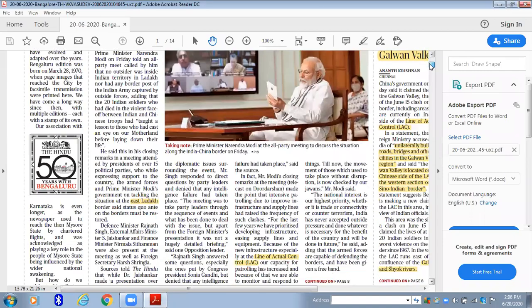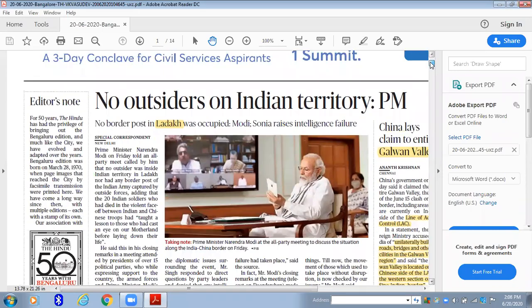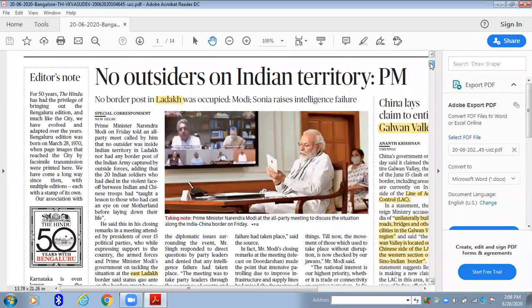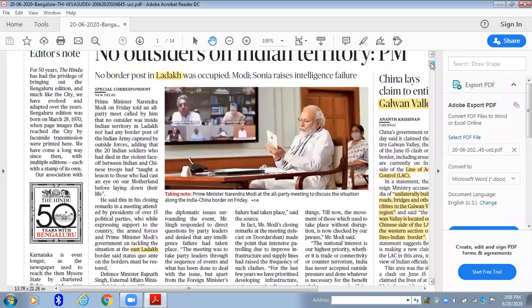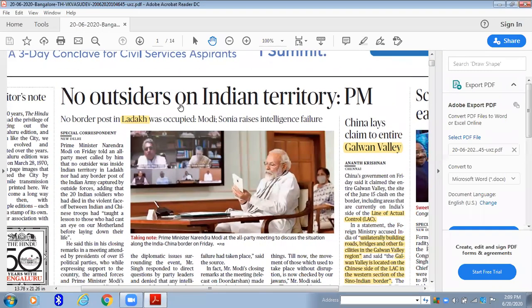Normally, today there is an ad on the front page, but on the remaining days there will be some important articles in the main front headline. Now, moving on to each item one by one. See towards the left side, this editor's note. There is a column as editor's note, and it is not at all useful for our preparation, so just skip it. Now coming to the next important heading, "No outsiders on Indian territory: PM."